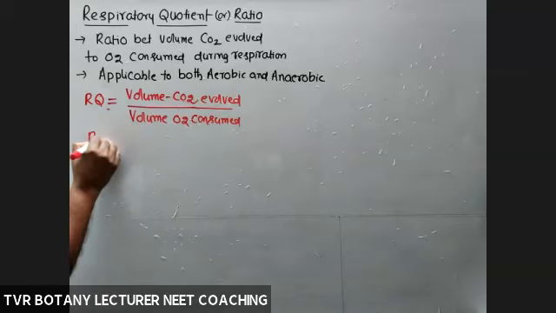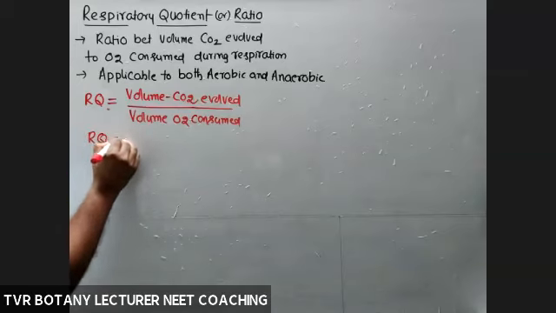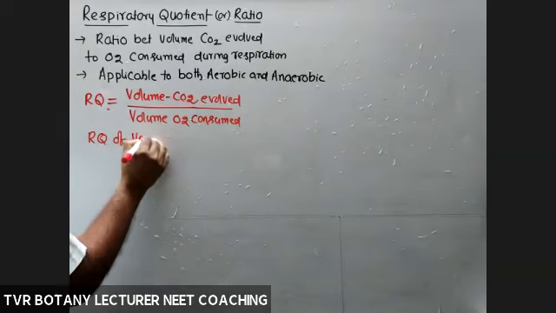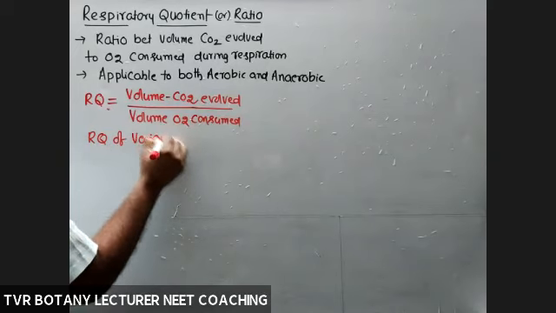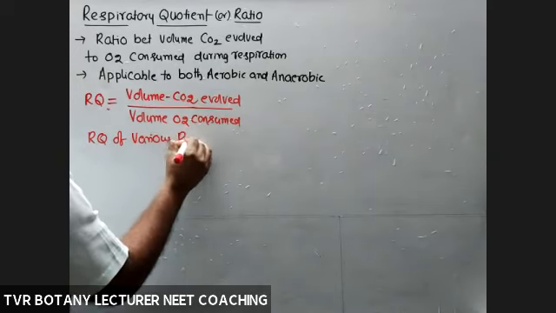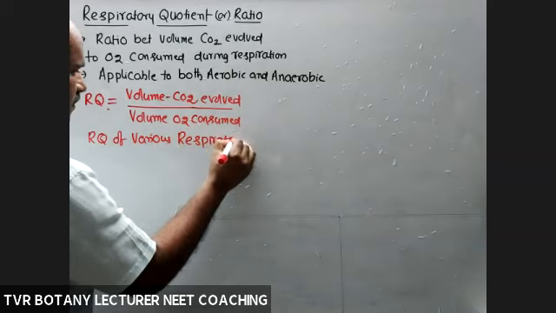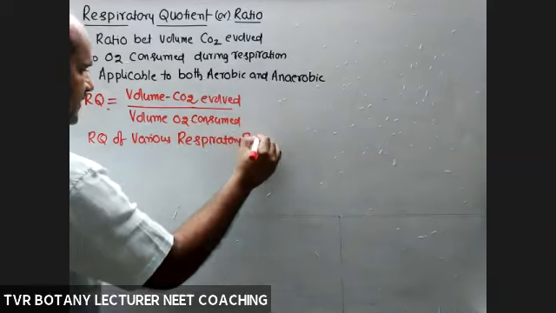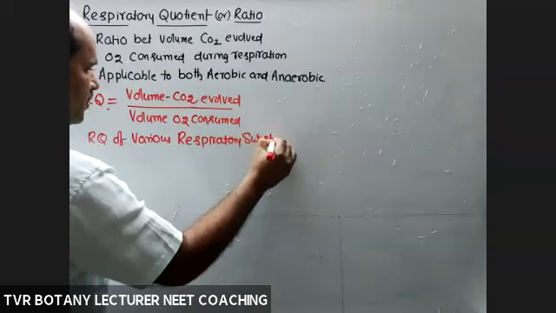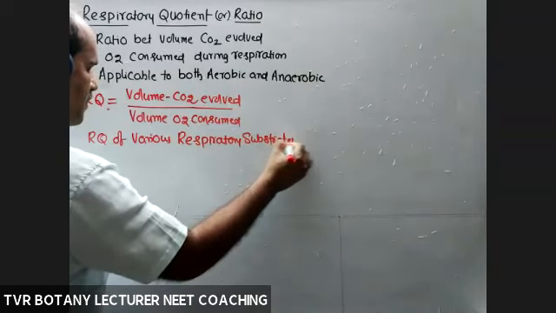The substrates are biomolecules which are undergoing oxidation.